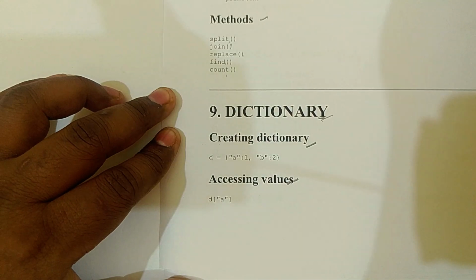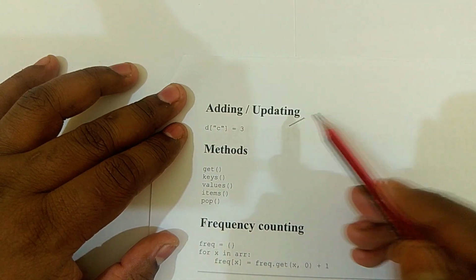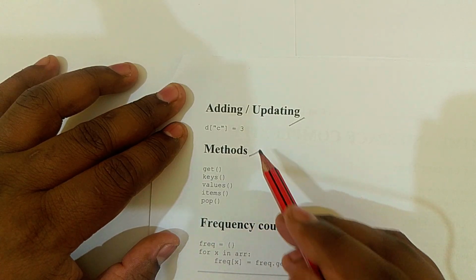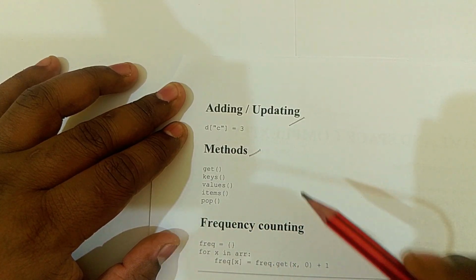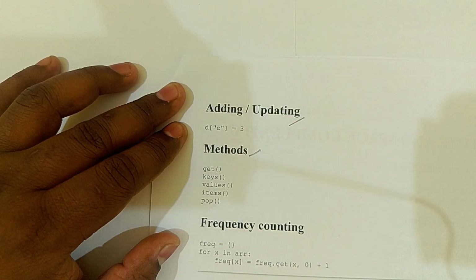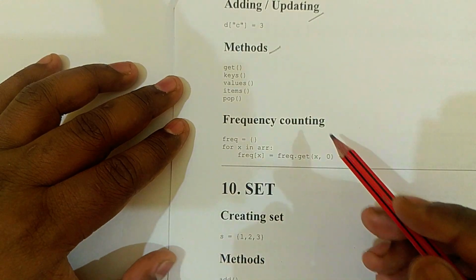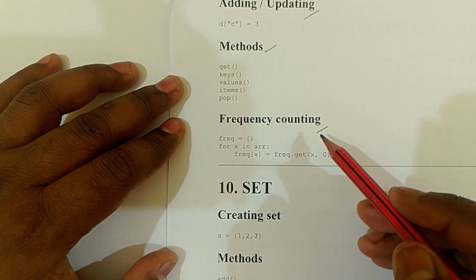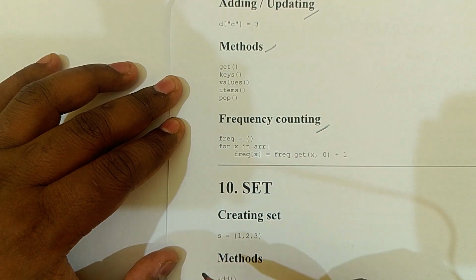Accessing the values of dictionaries you will also learn, and how to add and update a dictionary. You will also learn the methods: get, keys, values and items. Now we will go to frequency counting. I will explain in detail how to count frequency in a dictionary.